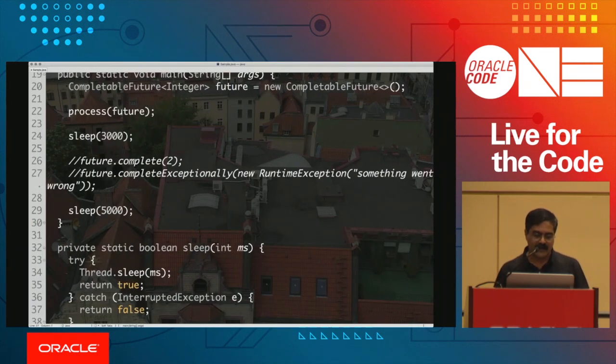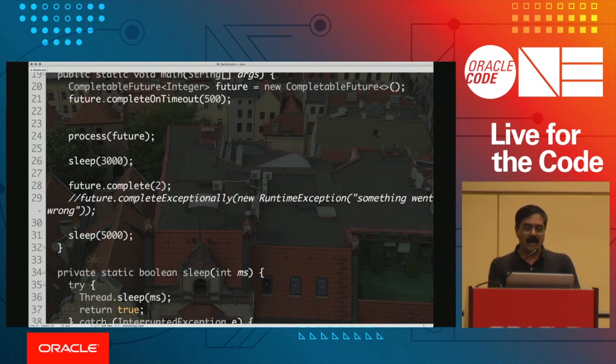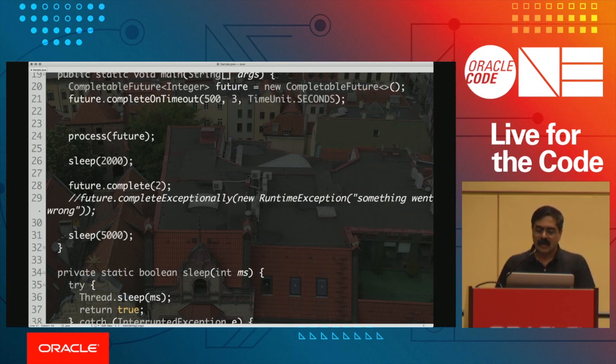So what are we going to do to fix it? What we're going to do to fix it is, let's put the completable future again, but as soon as I create the completable future, I'm going to say future dot completeOnTimeout, and I'm going to give a value of 500, and let's give it about a 3-second delay. So let's go ahead and say TimeUnit.SECONDS. So this says complete on timeout with a value of 500 after a delay of 3 seconds.